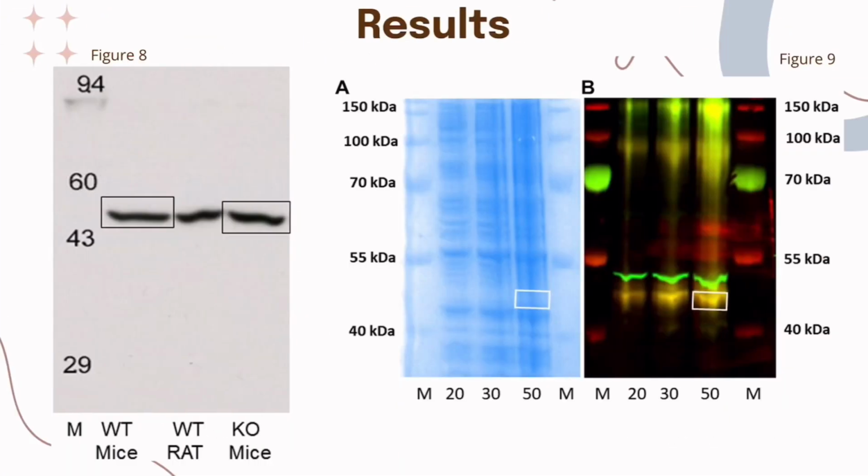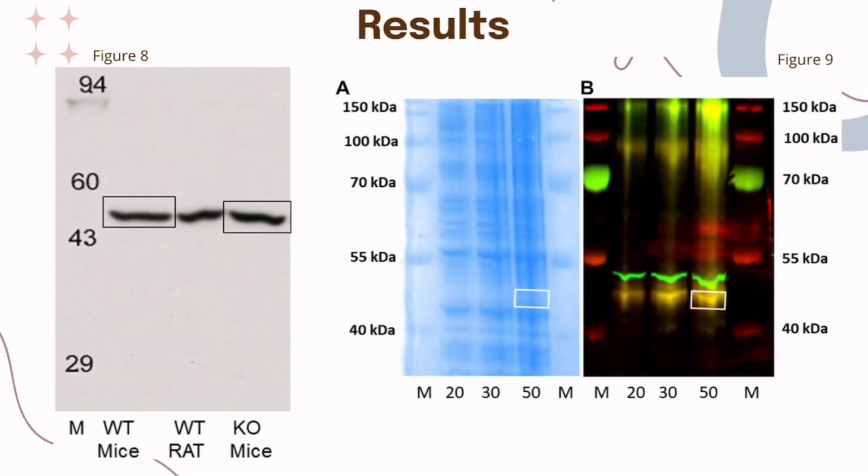Then we have figure 8 and figure 9. In figure 8, we have wild-type mice, wild-type rat, and KO mice. In wild-type mice and KO mice, we have a black square signaling a 55 kilodalton band of a protein identified as beta subunit of ATPase. There's no H3RA protein detected as well.